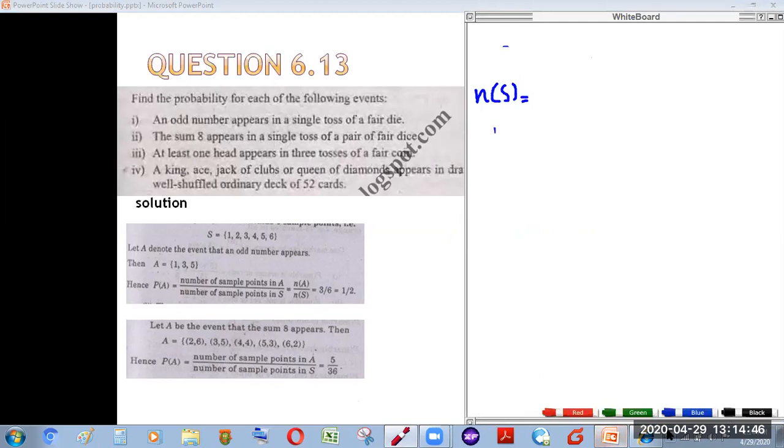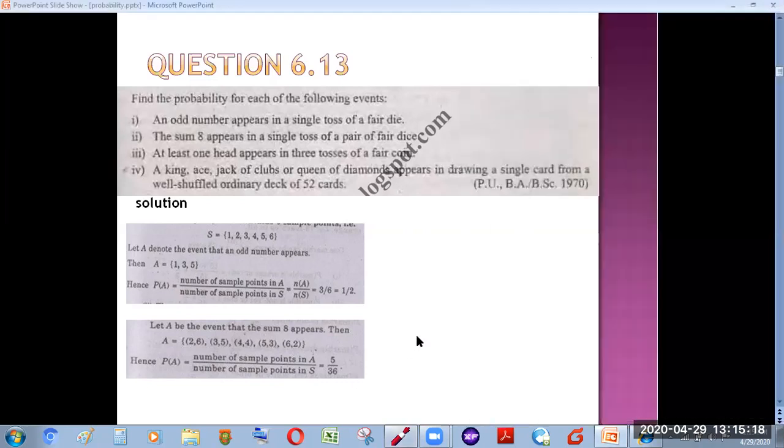So first of all, we need to identify our sample space. In tossing a coin 3 times, we have 2 possible outcomes for each: 2 for the first time, 2 for the second time, and 2 for the third toss, which becomes 8. So this is the number of sample points in 3 tosses of a fair coin.